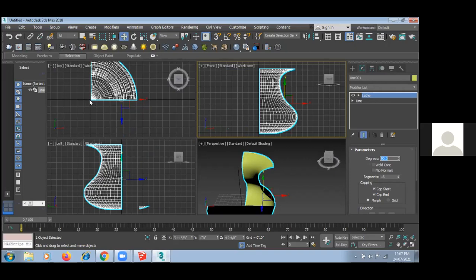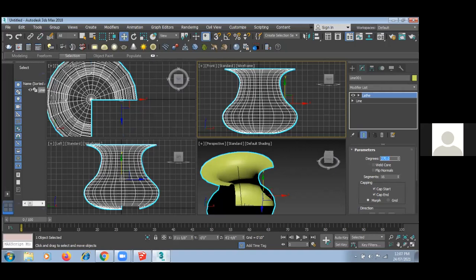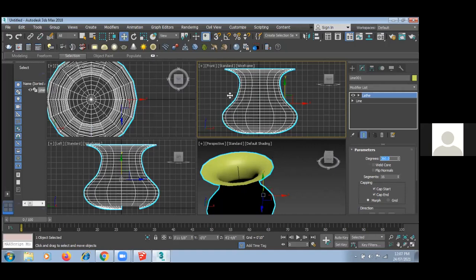See, this is your zero point, the axis zero point. With these degrees, you can see this is 270, this is pi, and this is 360, proper circle concepts. So now you understand how to create 2D into 3D, either with lathe or extrude, or in Google SketchUp we have push and pull. So either you can create directly from 2D to 3D, or you can directly use 2D and 3D objects.